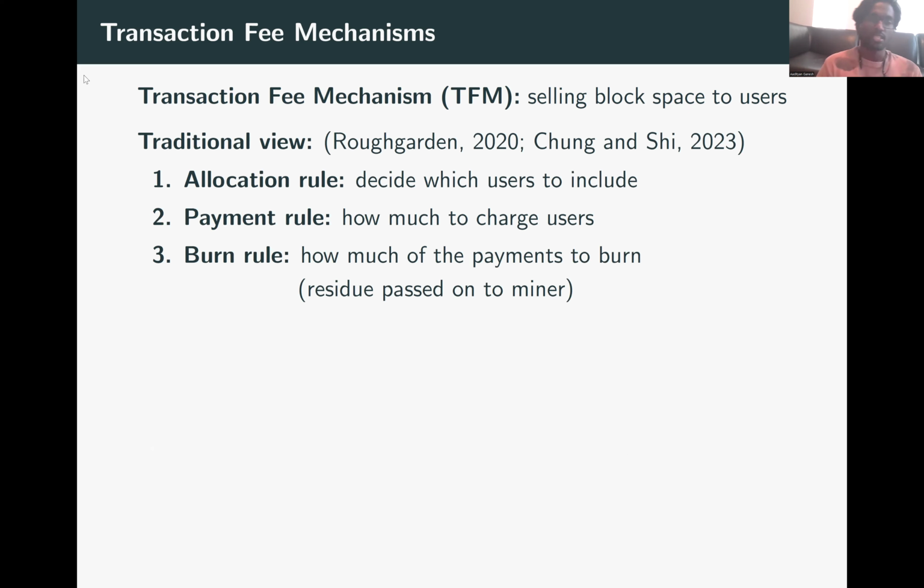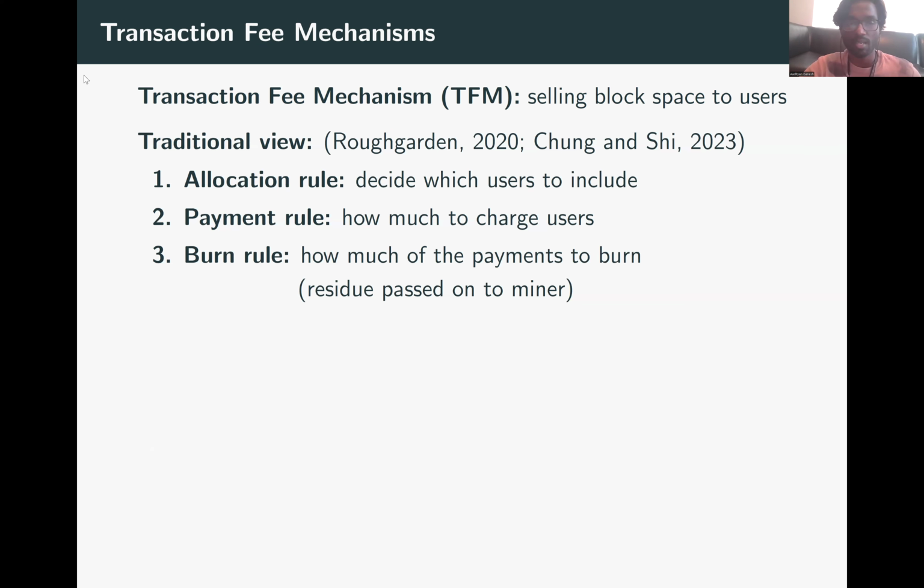The traditional view of transaction fee mechanisms so far, stemming from Roughgarden's work in 2020 and Chung et al. in 2023 and a huge line of literature, looks at TFMs as a combination of three rules. So when users submit their bids to the miner, and the transaction fee mechanism is called on these bids, three things are computed. The first is, for these bids, which subset of users to include in the block and with what probabilities. The second is, for the included users, how much do we charge them? And finally, how much of the payments to burn.